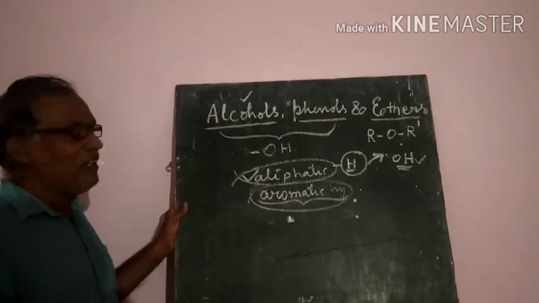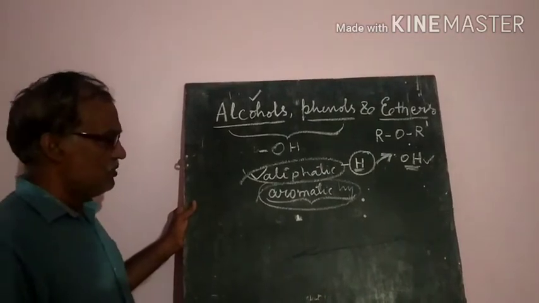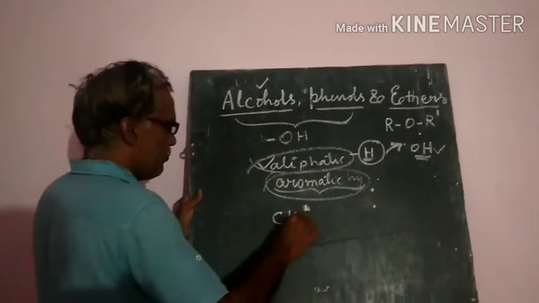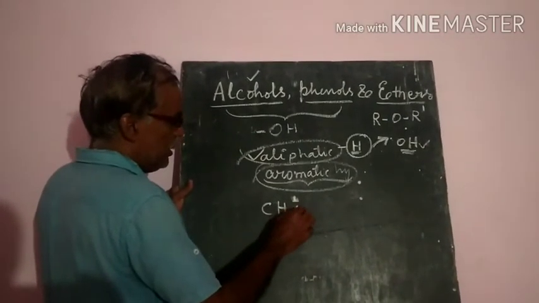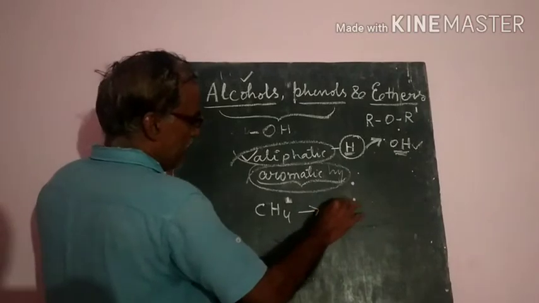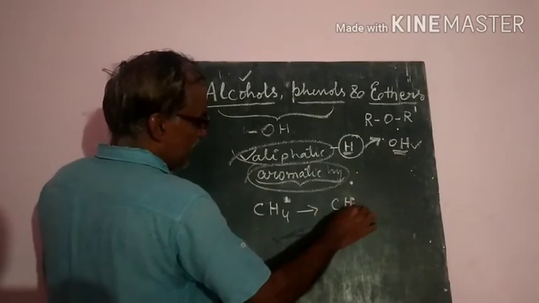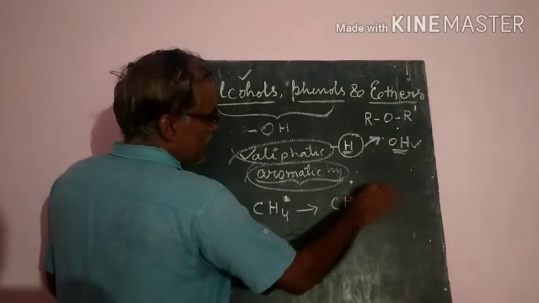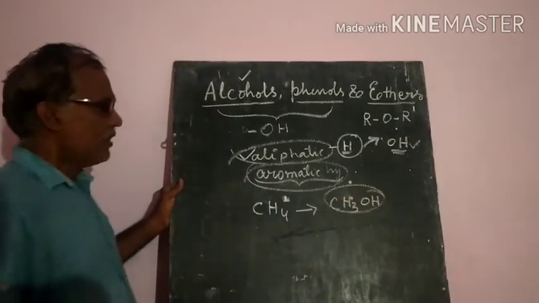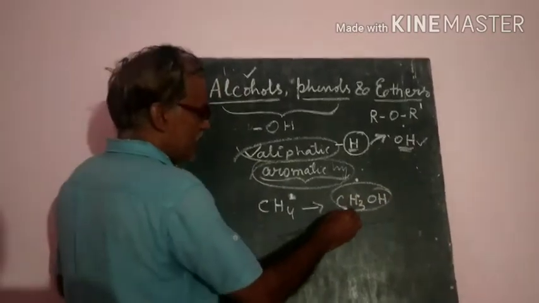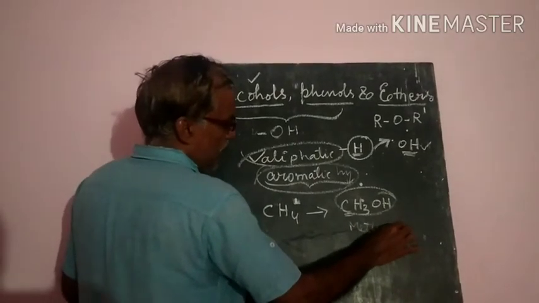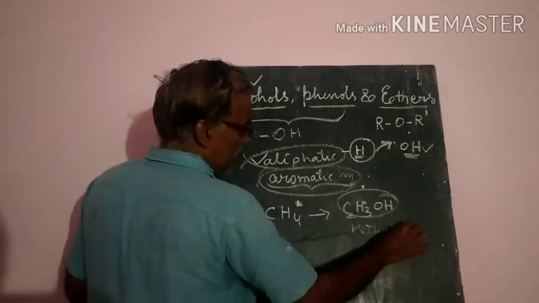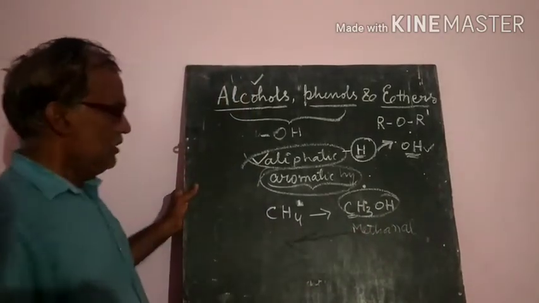So that is the main important class of these compounds. That means CH4 is methane. Out of these four hydrogens, if one hydrogen is replaced by an OH group, giving CH3OH, this is called an alcohol. Since it has one carbon atom, it is called methanol.